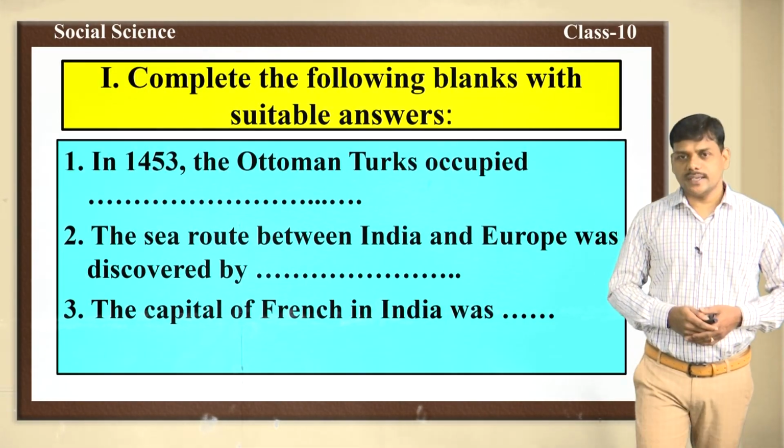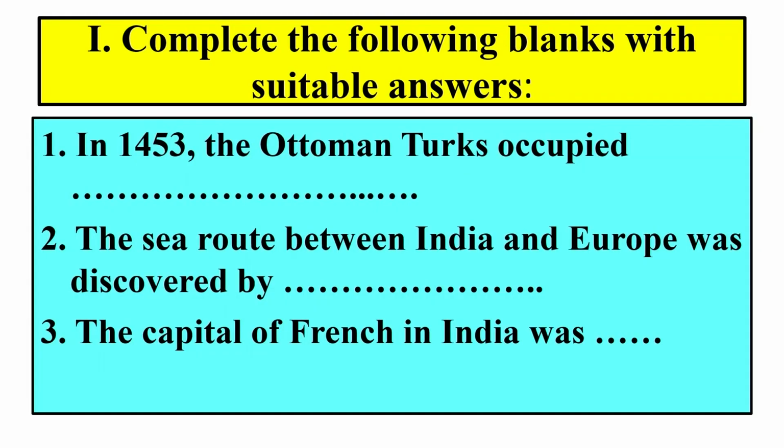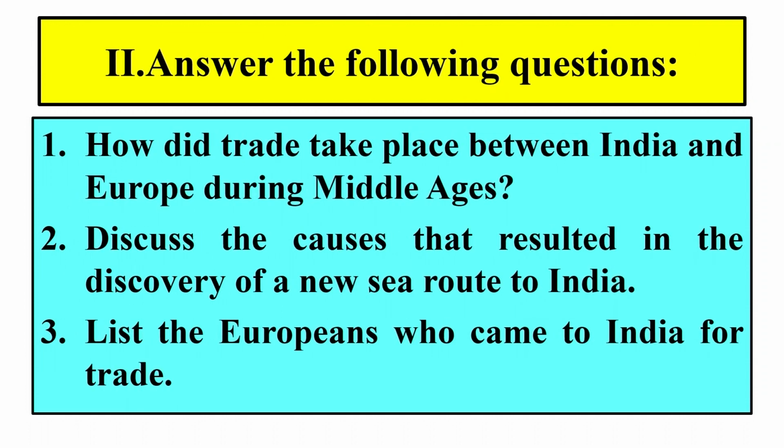Let us start. First main, complete the following blanks with suitable answers. First one, in 1453, the Ottoman Turks occupied dash. Second one, the sea route between India and Europe was discovered by dash. Third one, the capital of French in India was dash. Let's move to second main. Answer the following questions. How did trade take place between India and Europe during the Middle Ages? Discuss the causes that resulted in the discovery of a new sea route to India. List the Europeans who came to India for trade.